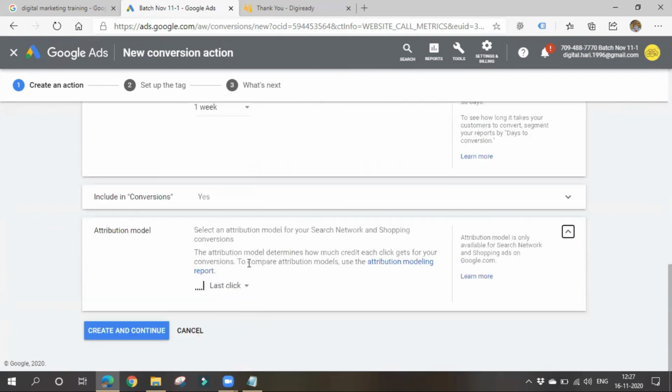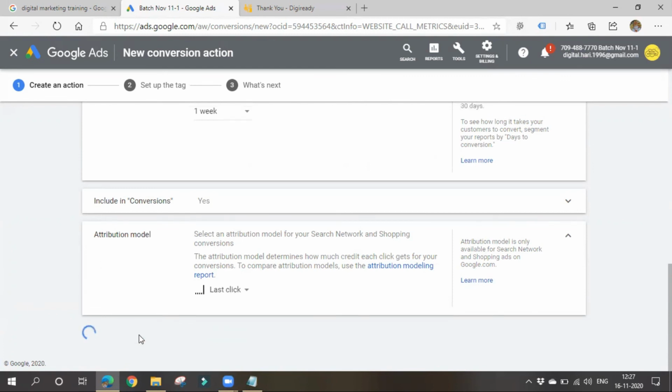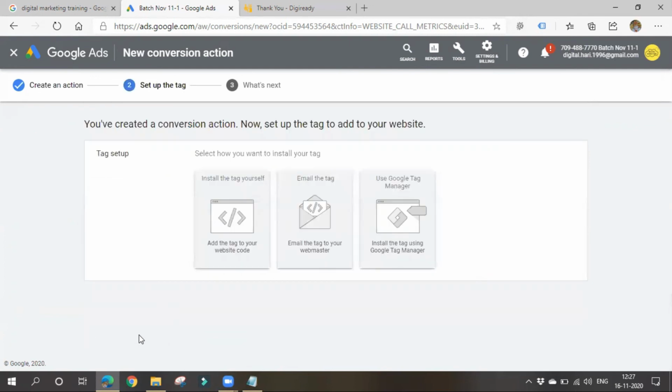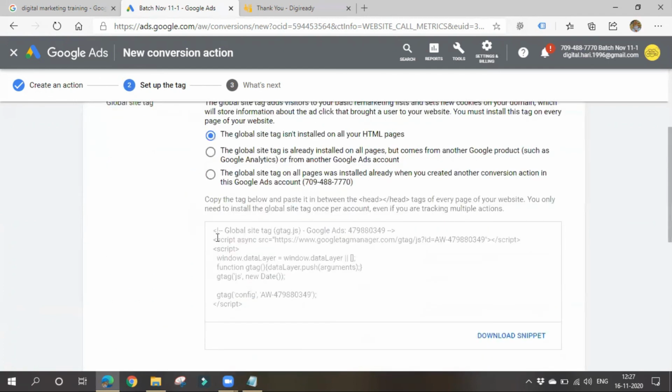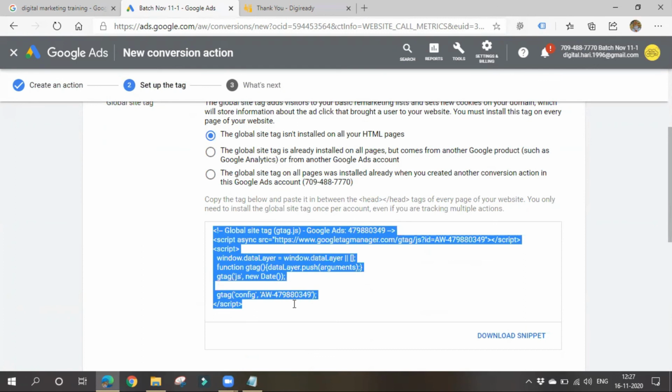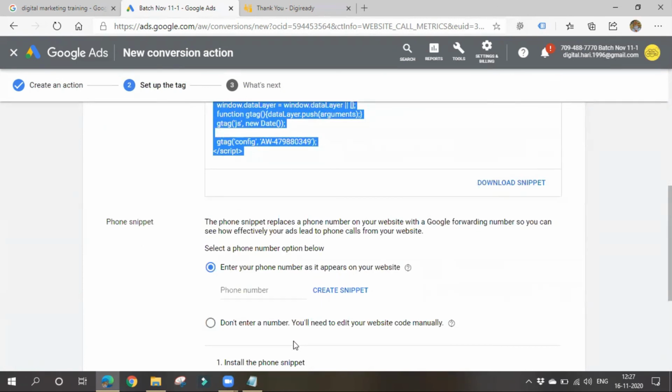Here you include in conversions. Here also you can use attribution models, to decide which click you want to give the most credit. Simple. Because of the attribution model, you'll be getting nothing, but you'll be giving some credit to clicks. To which click you want to give more credit and all. Create and continue. If we have placed the code once, it is okay. Again and again, there is no need to place the code. You can place this code in your website so that whenever people make a call, you can simply track them.